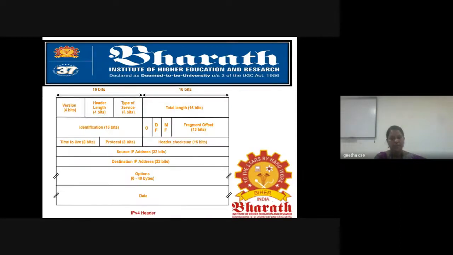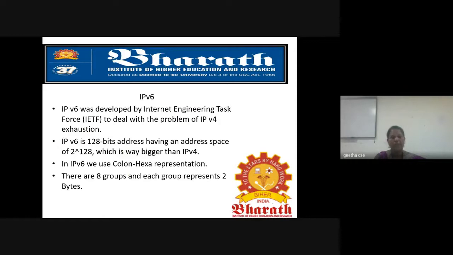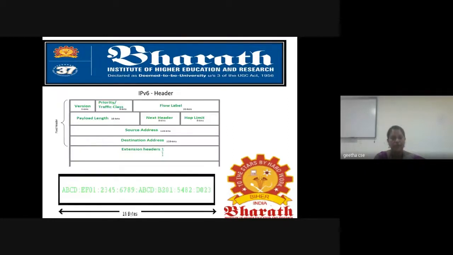Then this is the header of IPv4. We saw the 12 fields, the basic things on how it is split, and the operations going on. Then IPv6, which is 128 bits, separated by colons in hexadecimal representation, and we have an example with the header. You have to compare both headers, then you can easily understand the difference. Here we have payload length and hop limit, which are entirely different from IPv4. In IPv4 we don't have these two; only IPv6 has them.